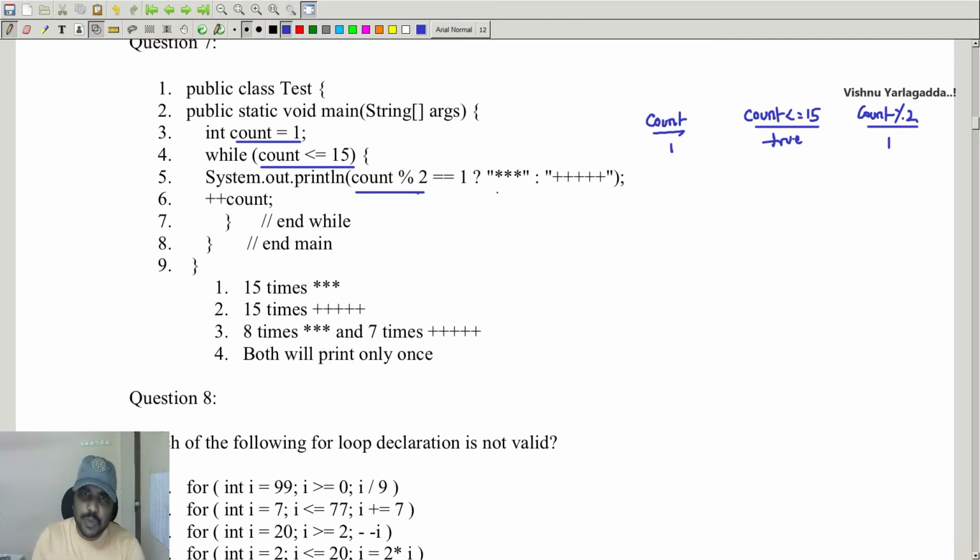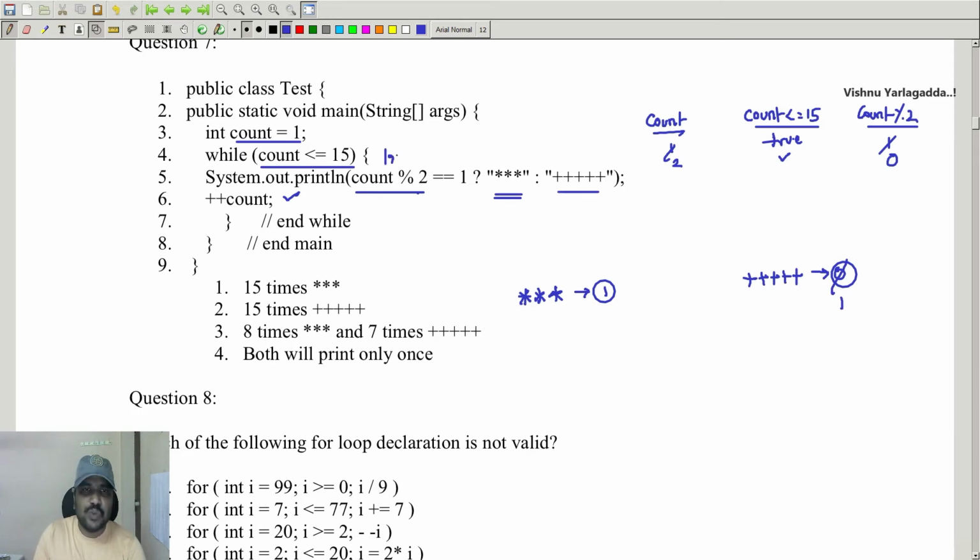So then what am I going to print? Stars. I'm going to take two variables. One is the stars, which will keep the stars count, that is 1 time now. Similarly, another variable is going to hold the pluses count. This is 0. Now count plus plus, count gets incremented. This is also true, and count mod 2 is equivalent to 0. That means 0 is nothing but a false statement. So this is a ternary statement.